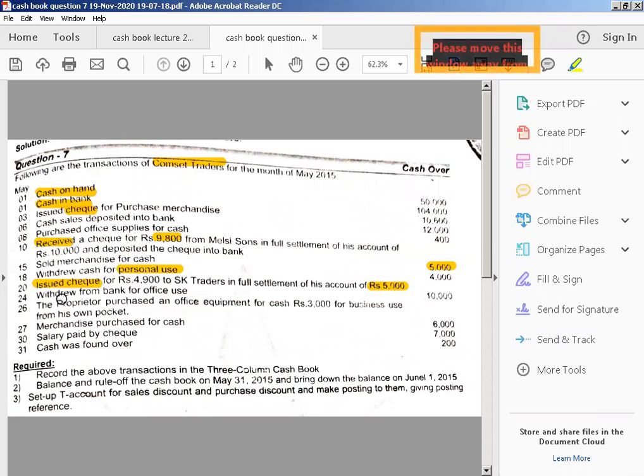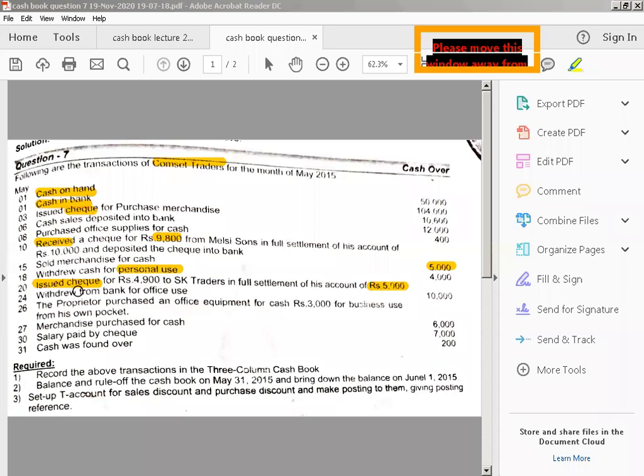Now I am proceeding towards withdrew from bank for office use. Again, I would like to give you a revision of the contra entries. Contra entries are those which are recorded on both sides, the receipt side and the payment side. And we have two types of entries. Number one, we have cash deposit into bank, and another we have withdrew for office use.